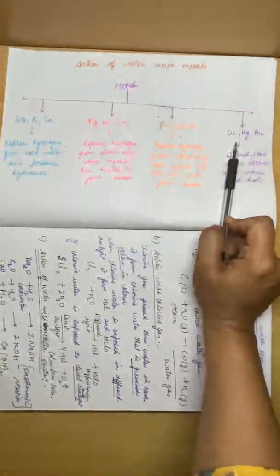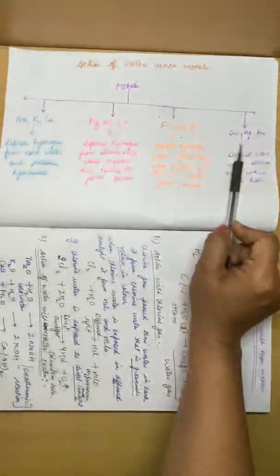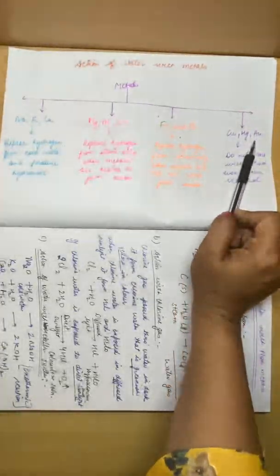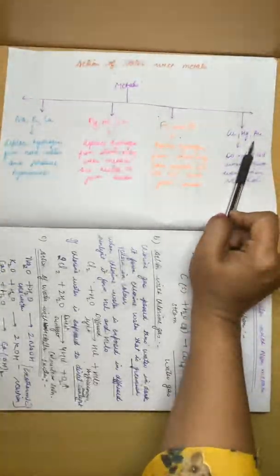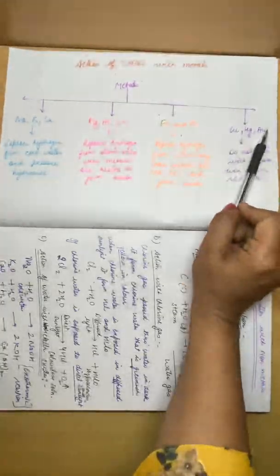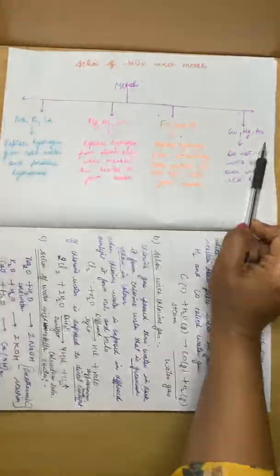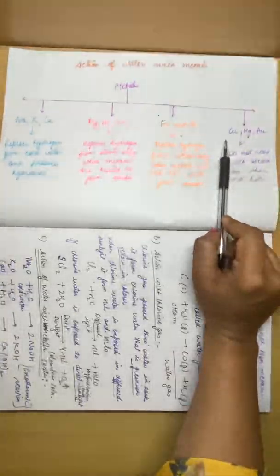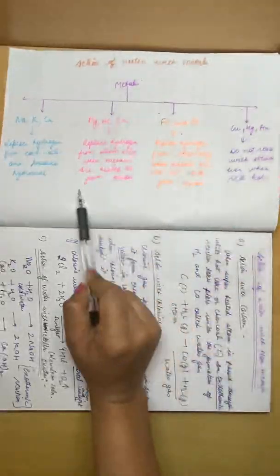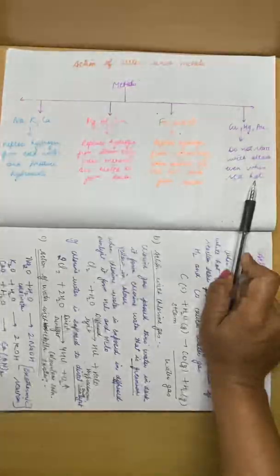Next series of metals are copper, mercury and gold. Now you know that these metals are very strong. These are the strongest metals, so they do not react with steam. Even if we heat them red hot, they still don't react with steam. So no product will form when these metals react with water. This was a quick recap of the portion that we did in the last class.